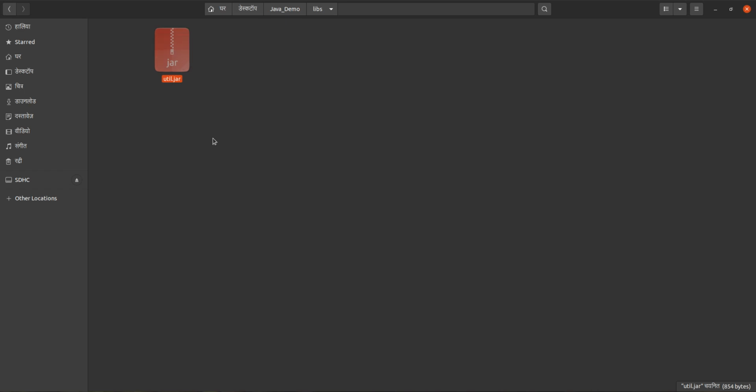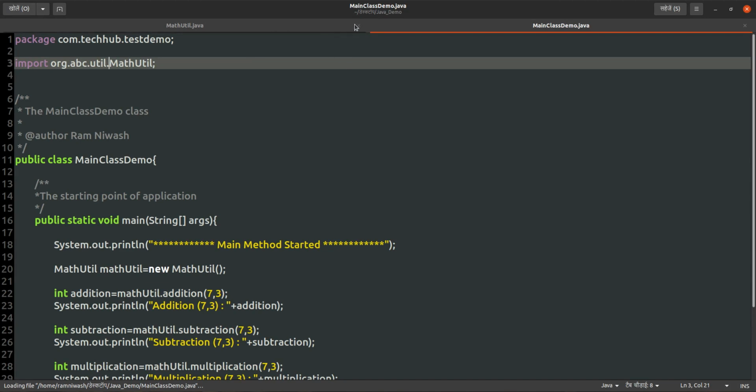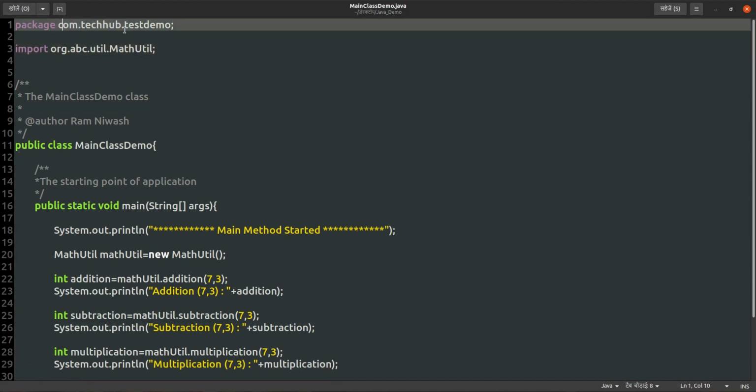So we will use this in another file, main class demo.java. I will show you that now. So we did it, and we have created this Java archive that is non-executable, a Java library. Okay, so let's go to Java home now. In Java home, if I open main class demo, this is our main class demo. In main class demo, the package is org.techhub.testdemo.